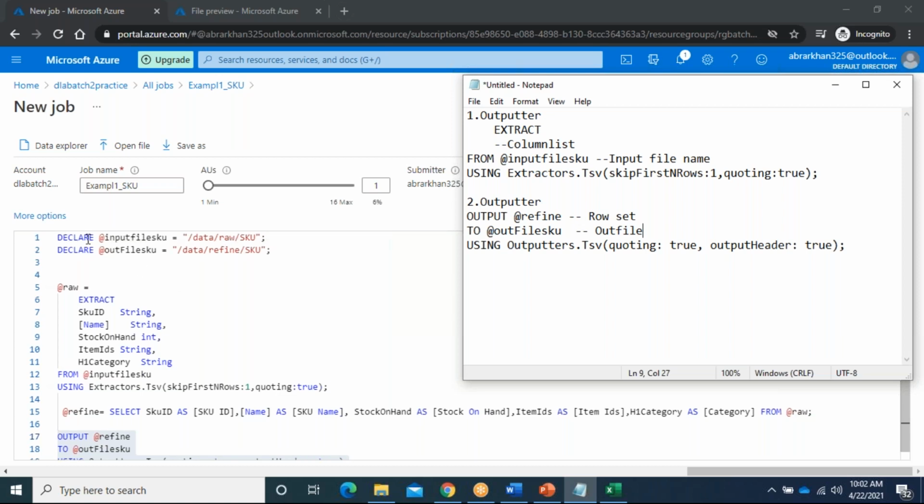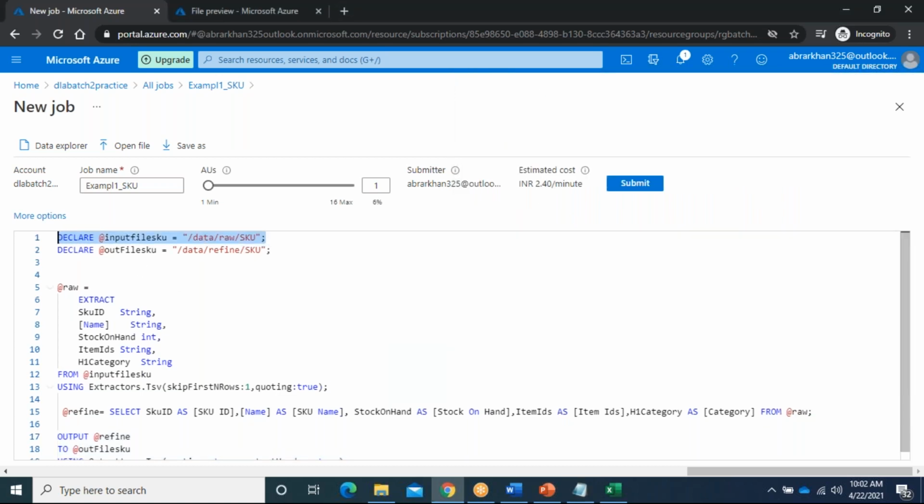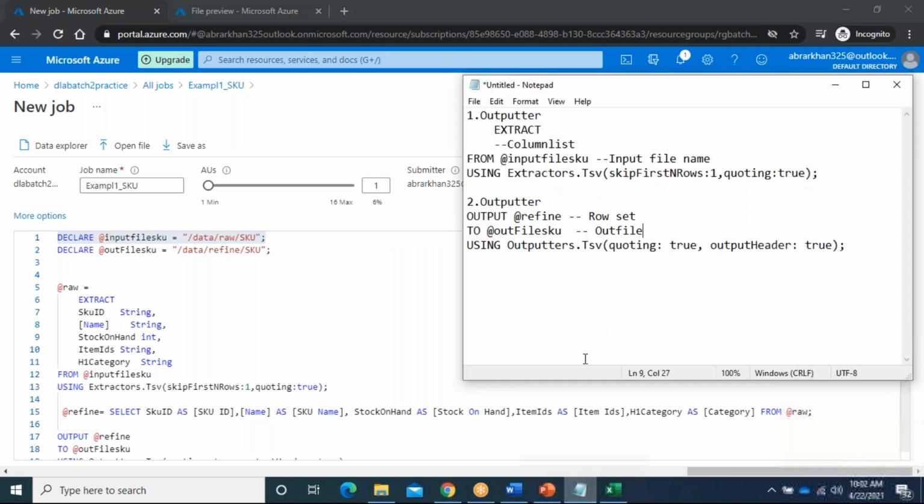This is very simple. If you want, I will copy this one into my code snippet. Generally in the third statement, the declare statement, this is our file. What I can do here is put the path of the file.